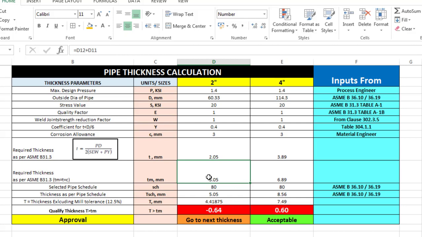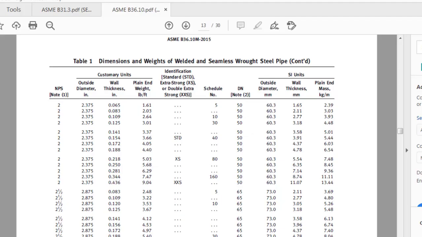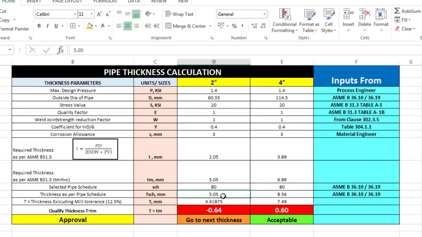So what is the calculated thickness? 5.05. What is the value that we have seen from here? It is 5.54 for the pipe thickness for the pipe selected. What is the pipe selected? Schedule 80 is the pipe selected, and 5.54 is the thickness of the schedule 80 pipe.